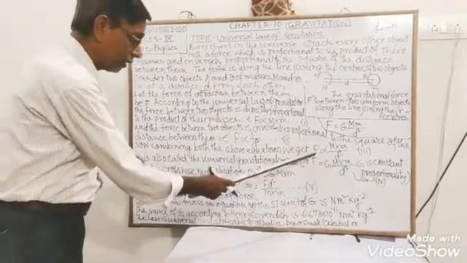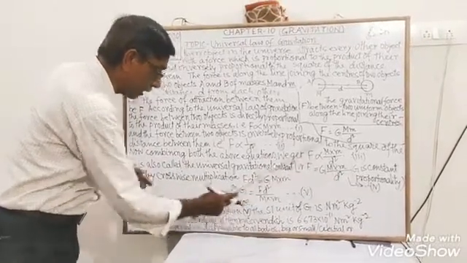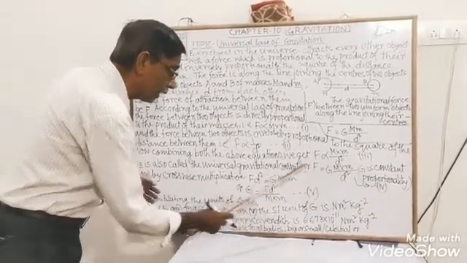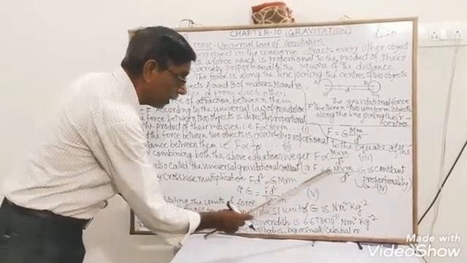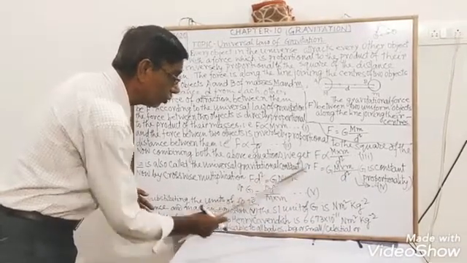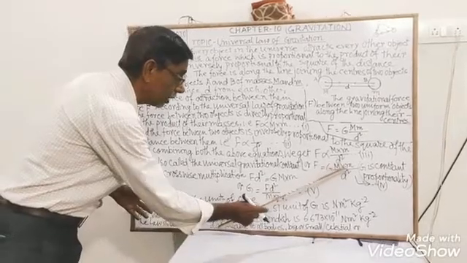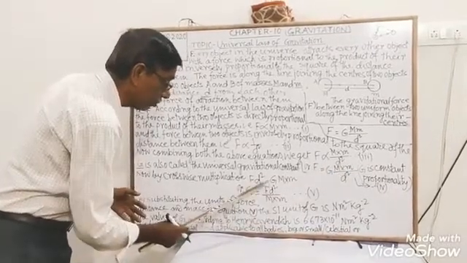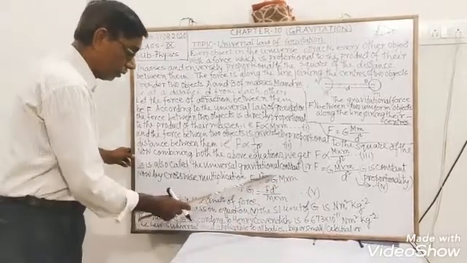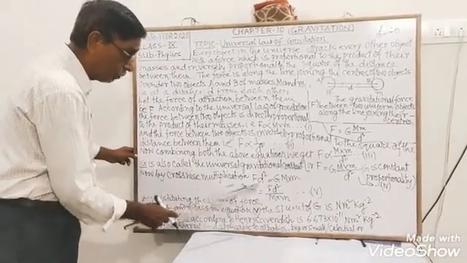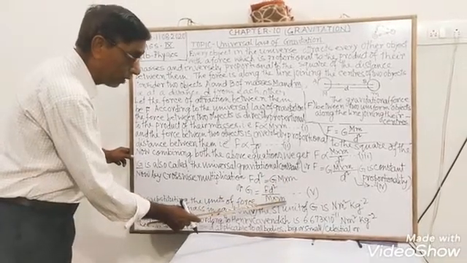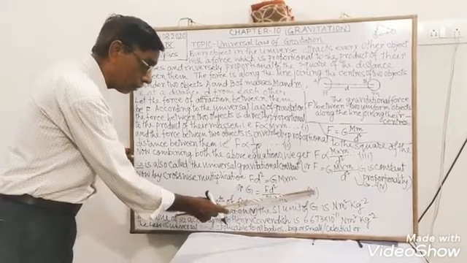We can write here by cross multiplication. Now by crosswise multiplication, what do we get? If we multiply, F d square is equal to G into capital M into small m. So F d square is equal to G M m. Now G is equal to F d square divided by capital M into small m, and this is equation number 5.